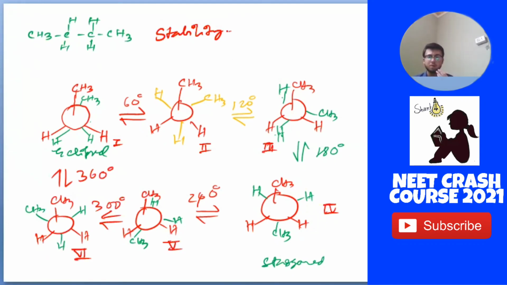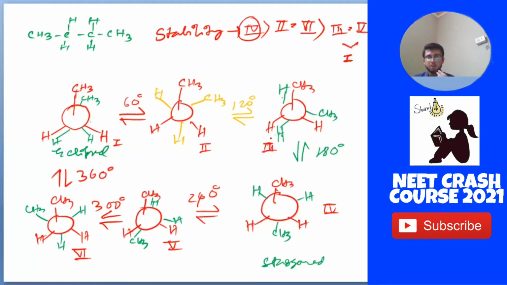So the stability order will be 4 equal to 2 equal to 6, greater than 3 equal to 5, greater than 1.